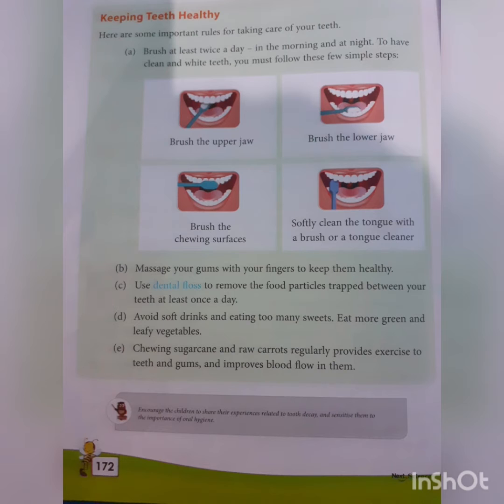Also, to have clean and white teeth, we must follow simple steps. We have to brush the upper jaw, we have to brush our lower jaw, and we have to brush the chewing surface, means the surface which is used to chew the food. That surface also we have to brush properly. And plus, if we are cleaning our teeth daily, that is very good, but along with the teeth we also have to clean our tongue. We can clean our tongue with the use of a brush or a tongue cleaner.